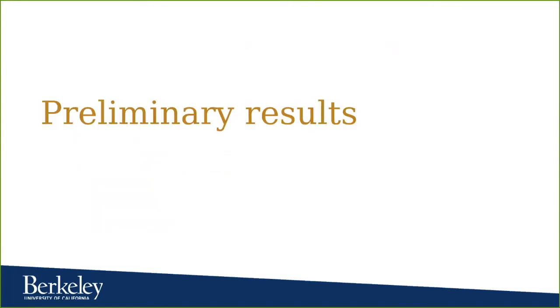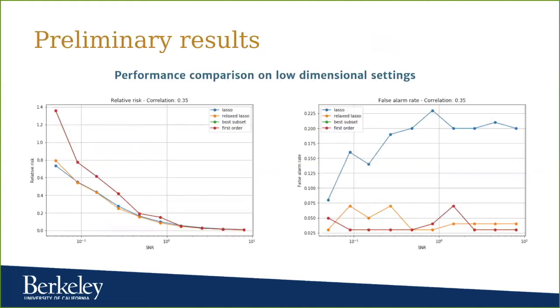Results so far are limited to the low dimensional setting. And as we see here, in a setting with a relatively low correlation factor, we can see that the relative risk of all methods decreases with the signal to noise ratio, which makes intuitive sense as there is less noise in the data, and therefore the estimations that we get are better. And in this setting, the winners per se are the lasso and relaxed lasso methods.